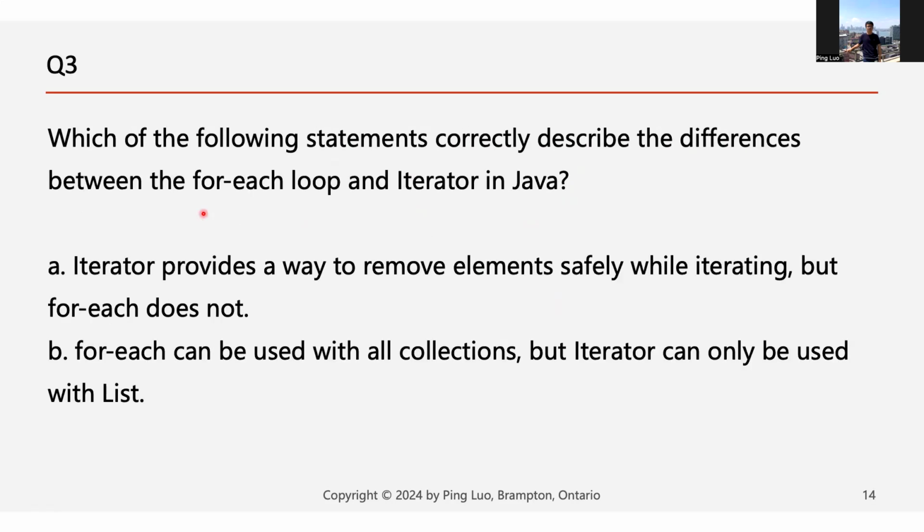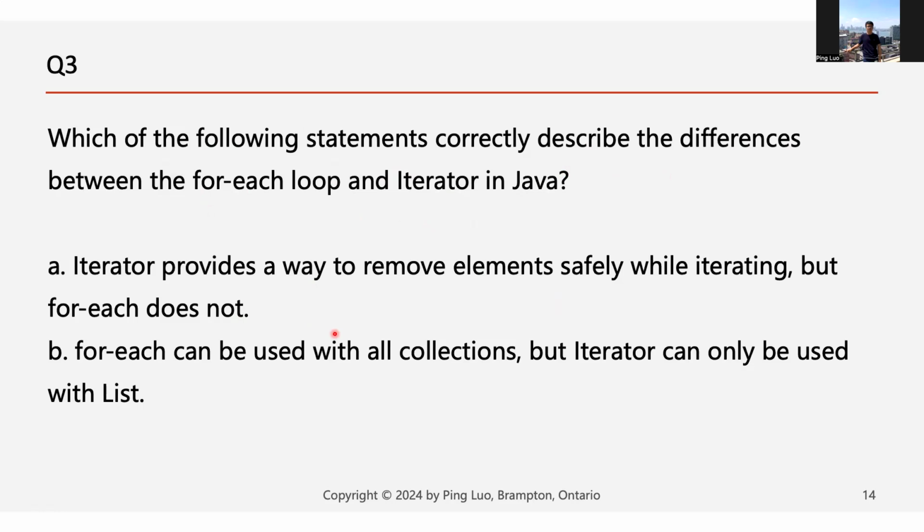And this question actually is a very good question proposed by a student. Which of the following statements is correct about for each loop and iterator? The correct answer is A. The very special thing about an iterator is that it provides a way to remove elements safely while iterating. You can do a loop using an iterator and at the same time remove the element. It won't cause any issues.